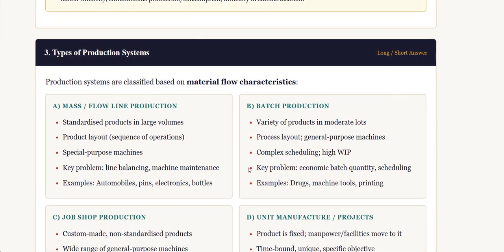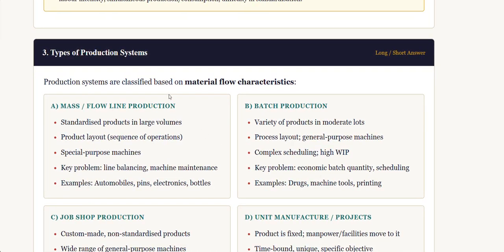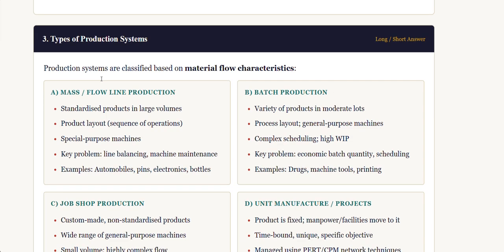The next topic is types of production system. This is very important because many question papers have asked the difference between batch and mass production, and they might also ask it in a long or short answer.